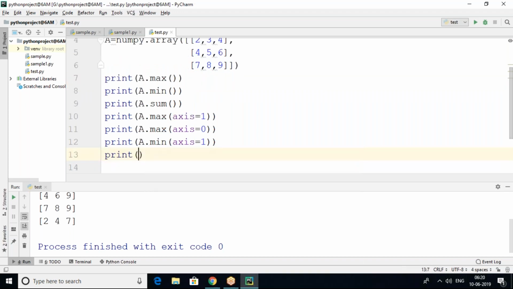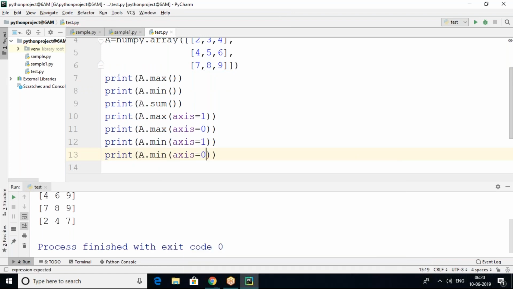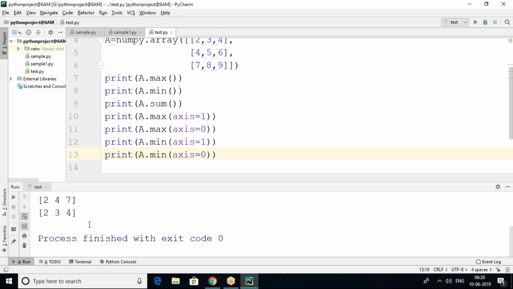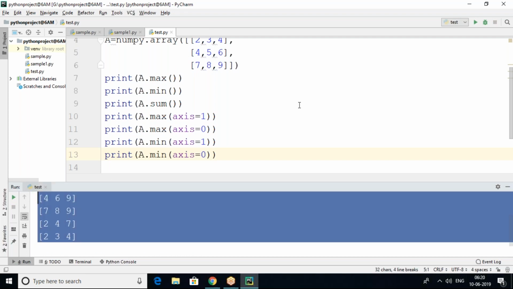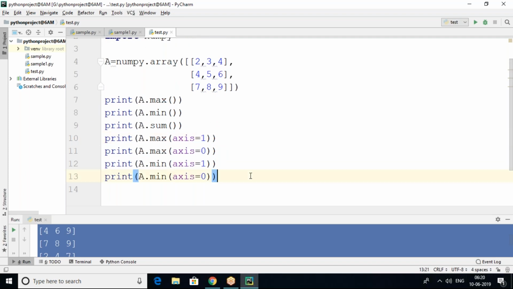Similarly, print a.min of axis equals 0. So maximum element, minimum element, row-wise and column-wise. Column-wise minimum elements are 2, 3, 4 obviously. So this is what we are getting: row-wise maximum element, column-wise maximum element, row-wise minimum element, column-wise minimum element based on axis, and also the sum of the elements and the minimum and maximum of the complete array, we can find like this.